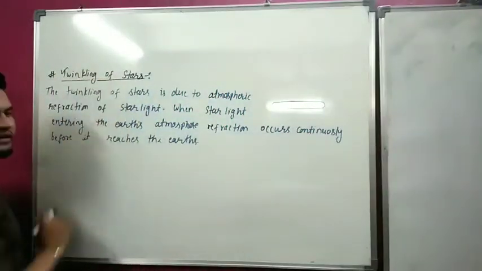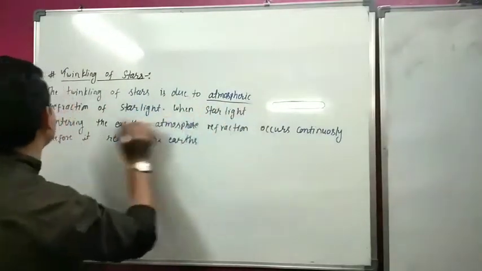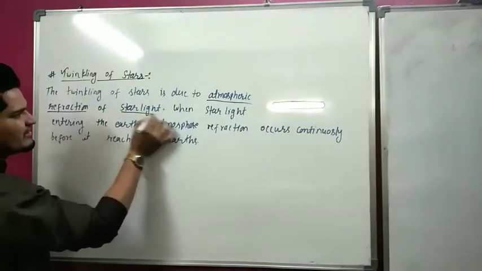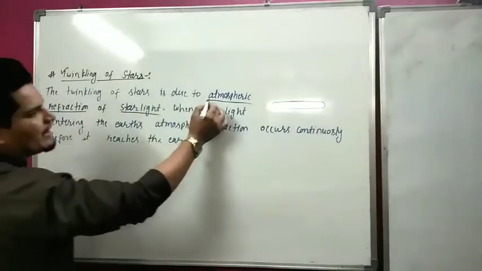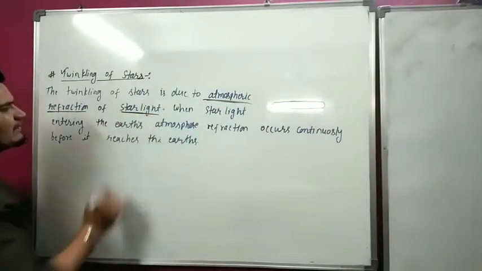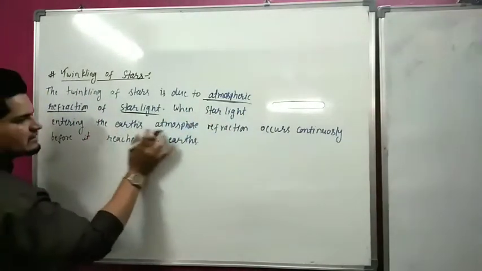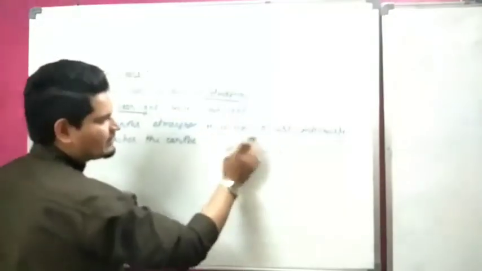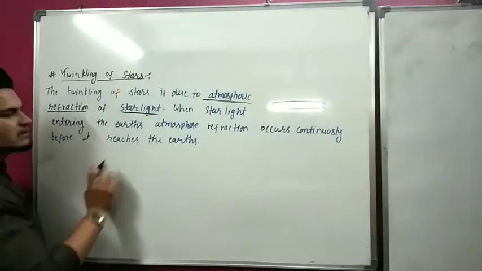And why do stars twinkle but the moon does not? The twinkling of a star is due to atmospheric refraction of starlight. When starlight enters the earth's atmosphere, refraction occurs continuously before it reaches the earth.